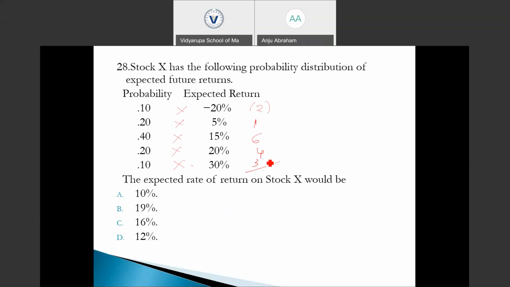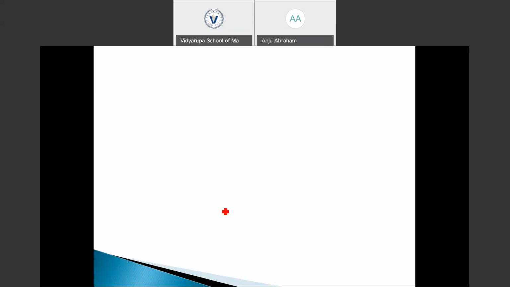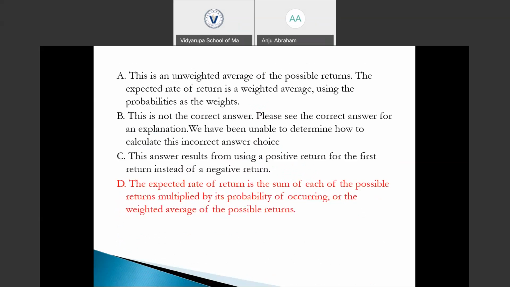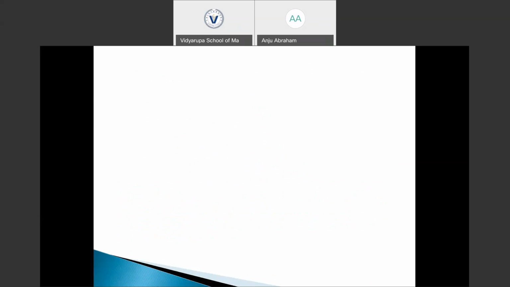So our expected return is 1 plus 6 plus 4 plus 3 minus 2, which is 12%. So option D is the right answer. Are you clear? You get it?